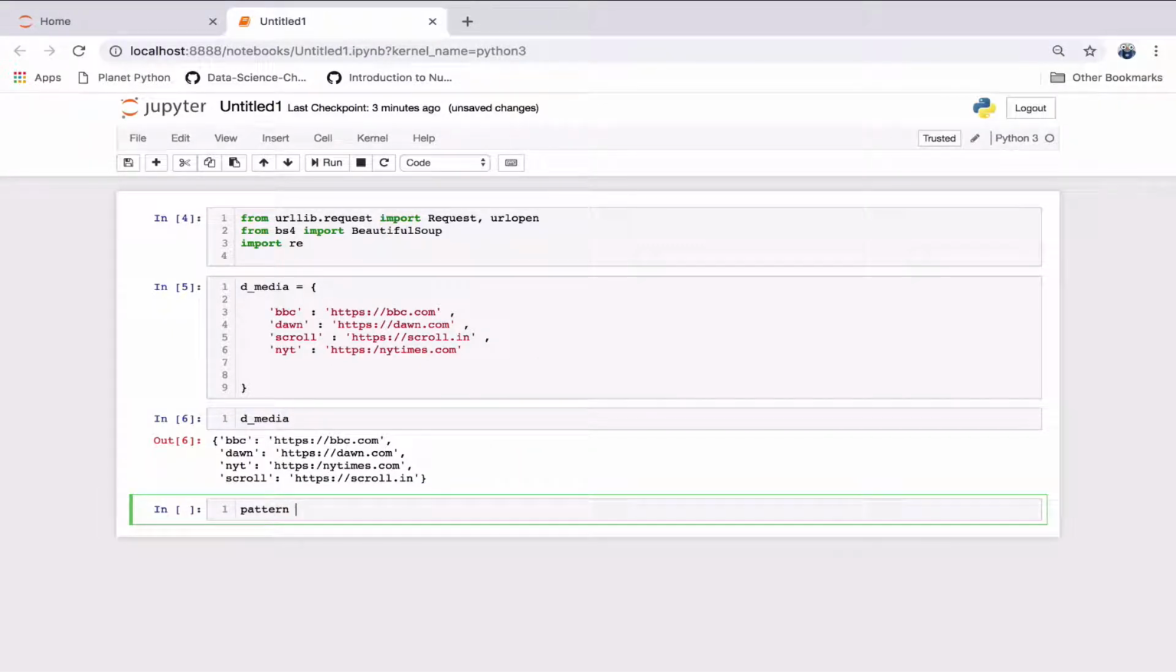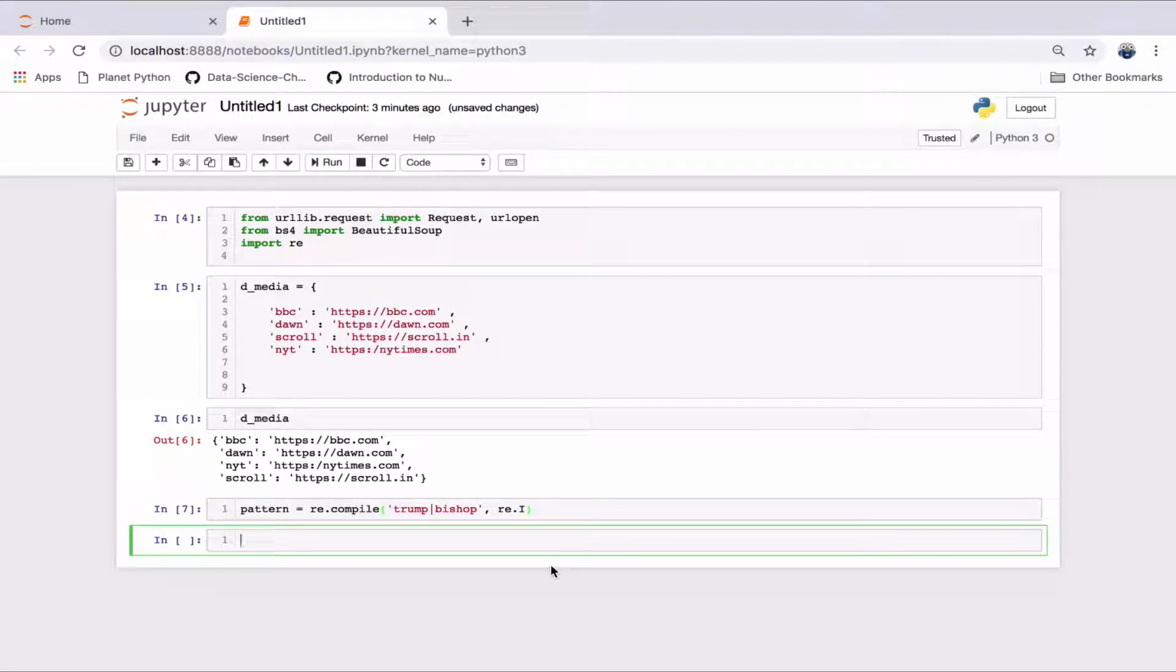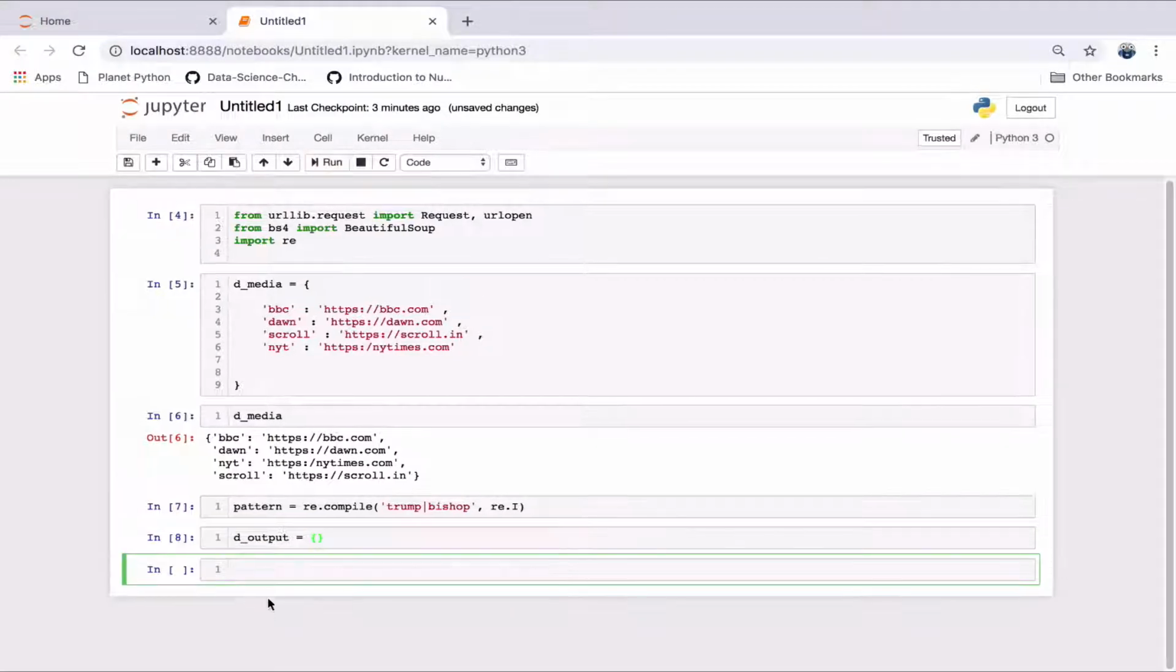Now let's capture the pattern we wish to look for. I'm going to use a regex for this, which gives us great flexibility in pattern definition. Now there's so much we can do out here, but right now let's just keep things simple and just say we will not worry about case. Okay, time to loop through the websites and do our searching. Our final output variable will be a dictionary whose key will be the media house, for example BBC. The value of this key will be all the news headings that have our pattern, example Bishop or Trump.